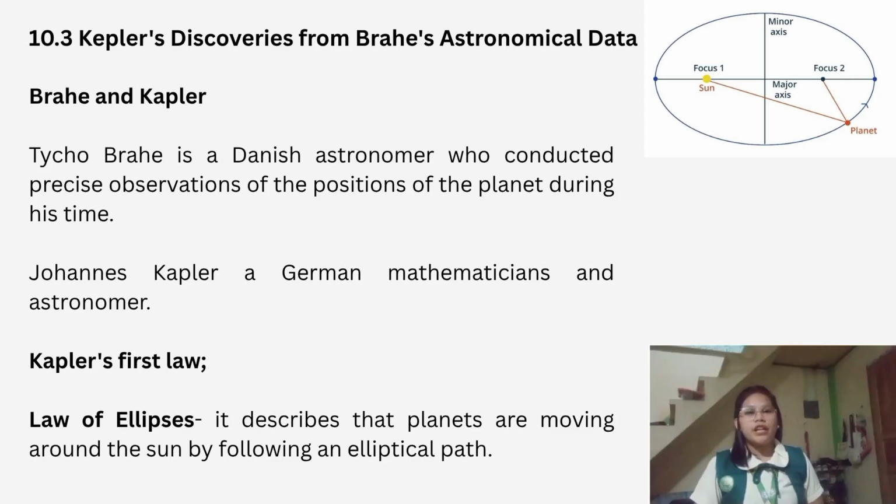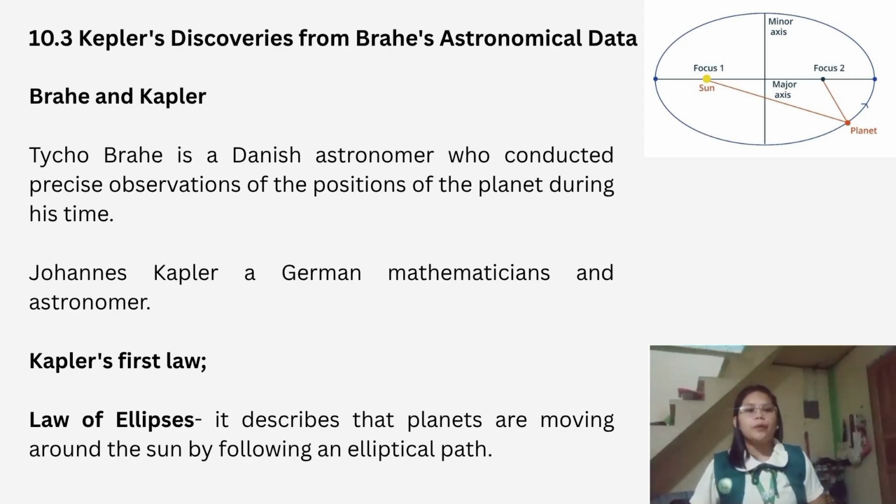Johannes Kepler is a German mathematician and astronomer. He worked on Brahe's vast collection of data and derived mathematical relationships. Kepler became Brahe's successor after his death in 1601. He was given a vast collection of observations of Mars. He also continued Brahe's unfinished work.